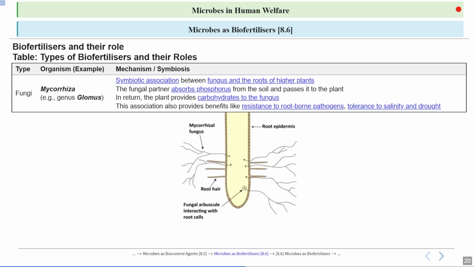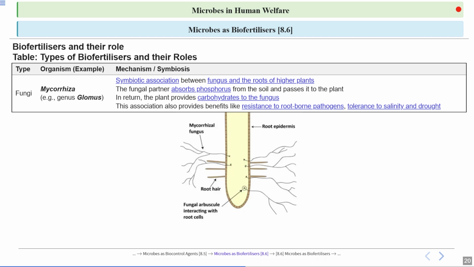Mycorrhiza. You can see in this image mycorrhiza. There is a genus of mycorrhiza, glomus, that forms mycorrhizal association. It is a symbiotic association between fungus and the roots of the higher plants. The fungal partner absorbs phosphorus from the soil and passes it to the plant. So the plant is getting the phosphorus, which is very important for its growth.